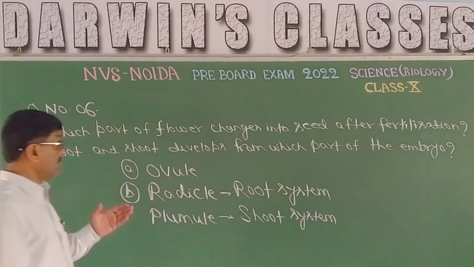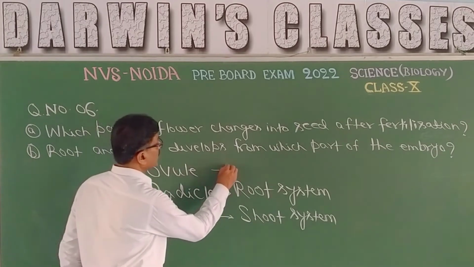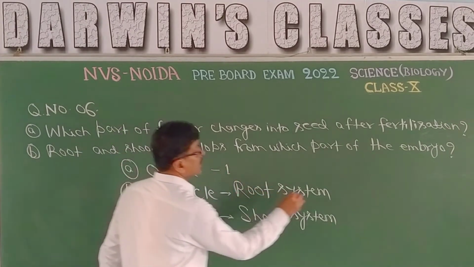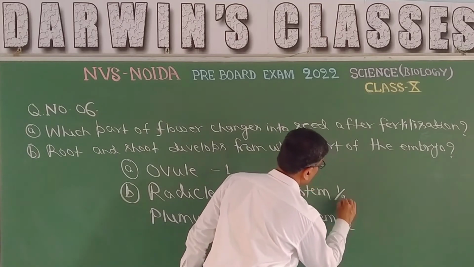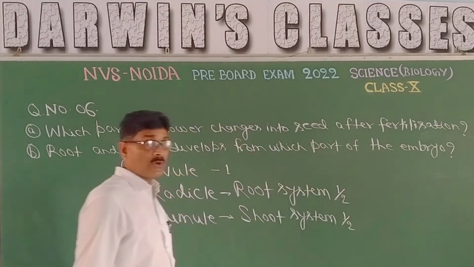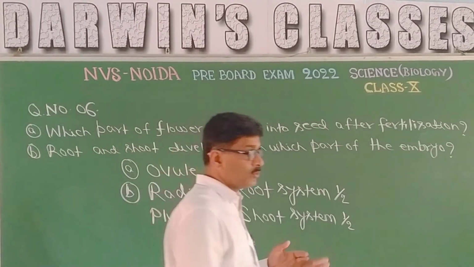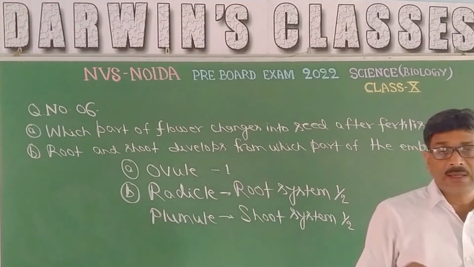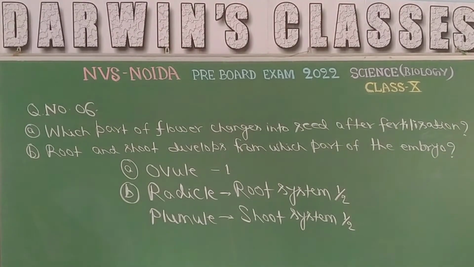So this was for 2 marks. That means here you will get 1 mark for each part, half and half marks altogether. This is meant for 2 marks. Very easy question. Ovule converts into seed, radicle forms the root, and plumule forms the shoot system.